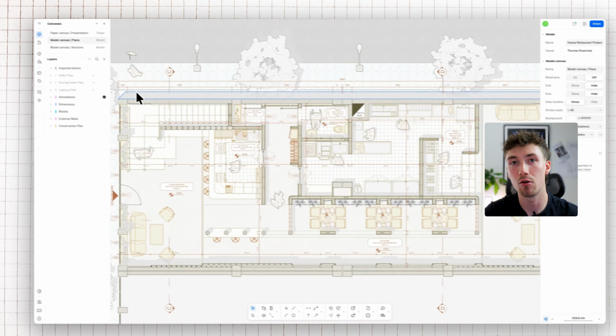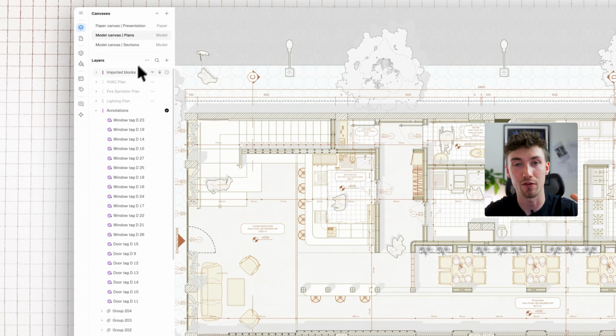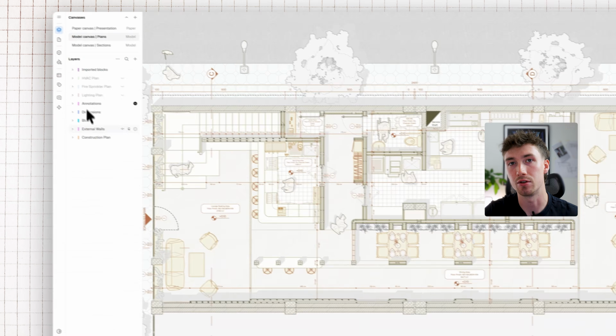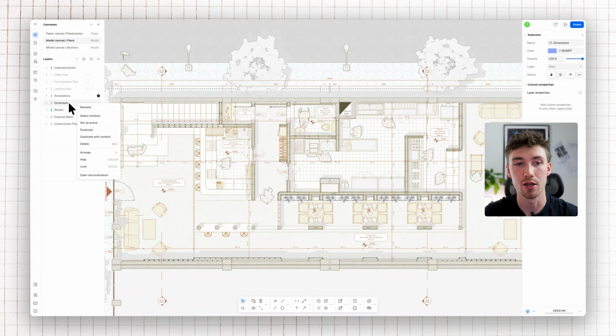Now to create a new layer, all you have to do is select the plus button and select layer. You can search for a layer. For example, if you have a long list of layers or items you're trying to find, you can search for them manually here. And you can also collapse your layers. So for example, if you have lots of layers open and visible, you can collapse them, and you can delete unused layers too.